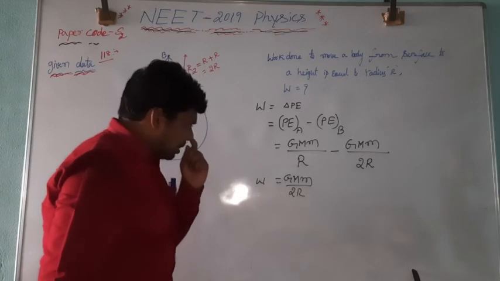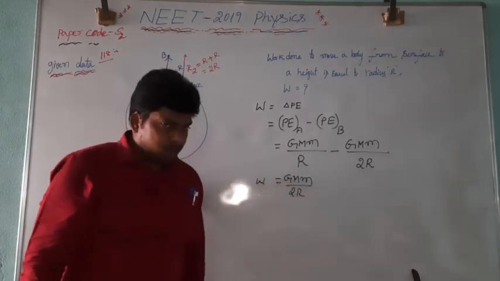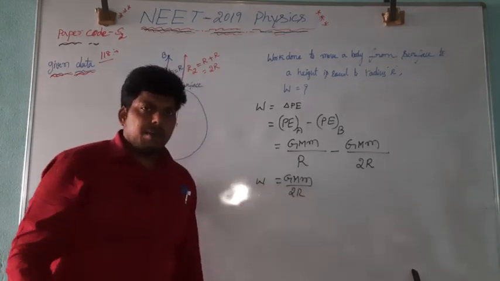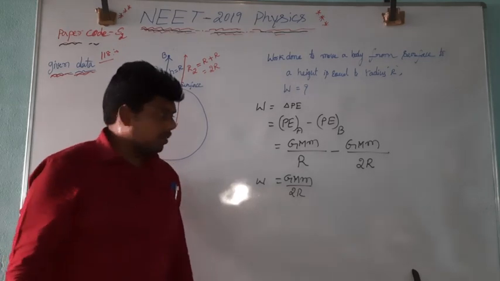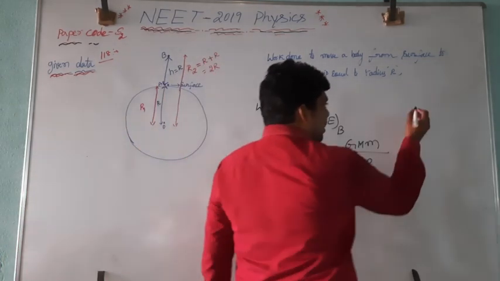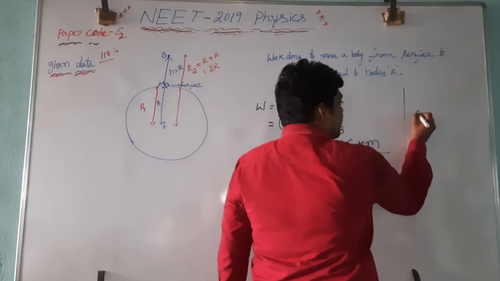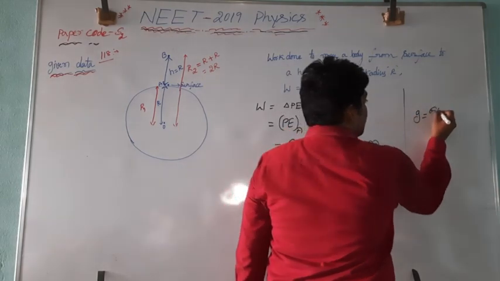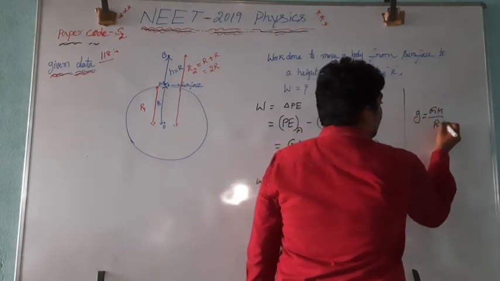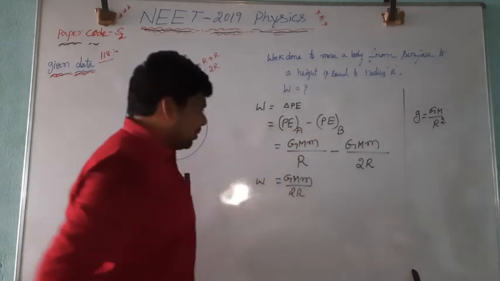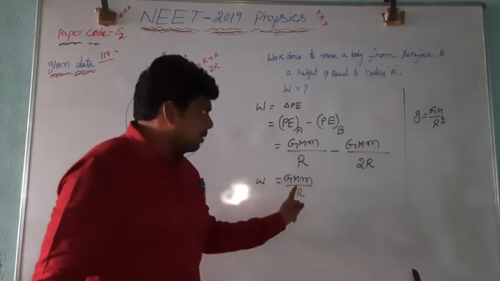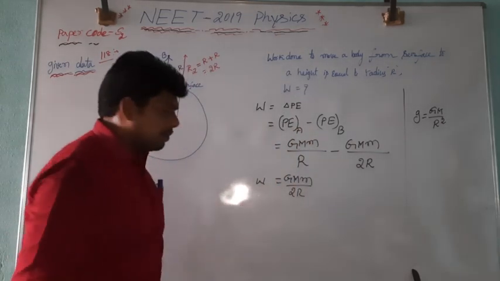But if you observe the options, you have not got it in this form. The options are in the form of acceleration due to gravity. Now we know the relation between small g and capital G. That is g is equal to what? GM divided by R square. Now here you can make this equation in the form of small g.